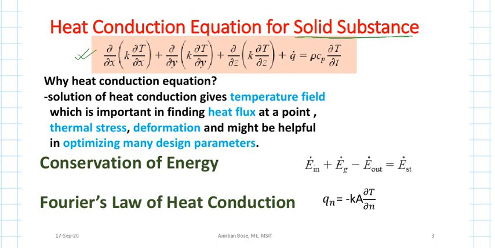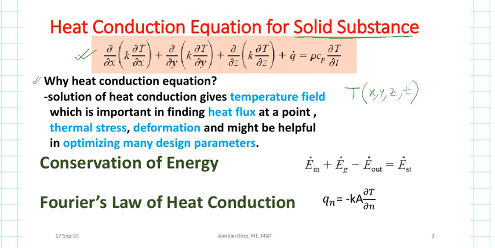So the question is, why heat conduction equation is at all required? The answer is that if we can solve this heat conduction equation, it is clear from the equation that the variable is temperature. So we can solve temperature as a function of x, y, z and t.